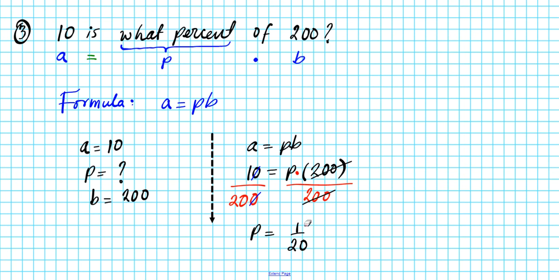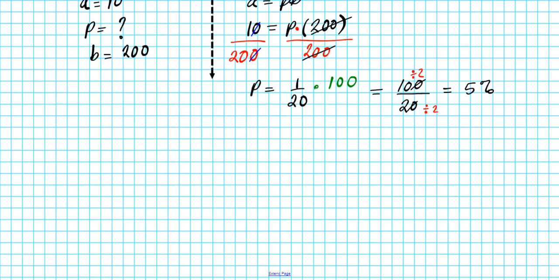But how do we write 1 over 20 as a percent? We simply multiply it by what? Multiply it by 100. And what does that yield? It gives us 100 over 20. Divide top and bottom by 2. And that will give us the final result, which is 5%.